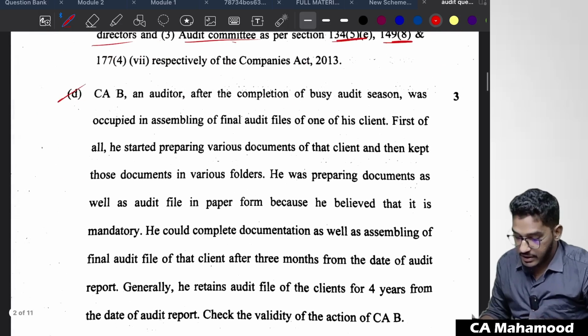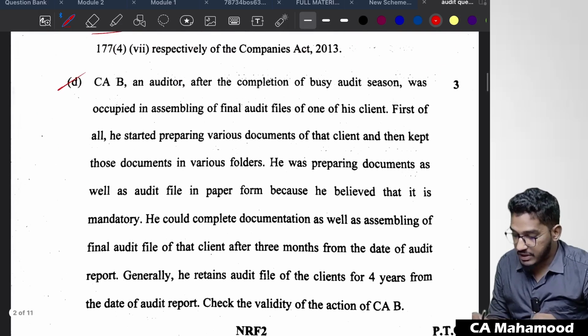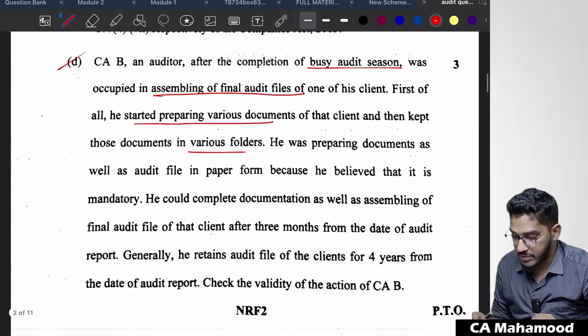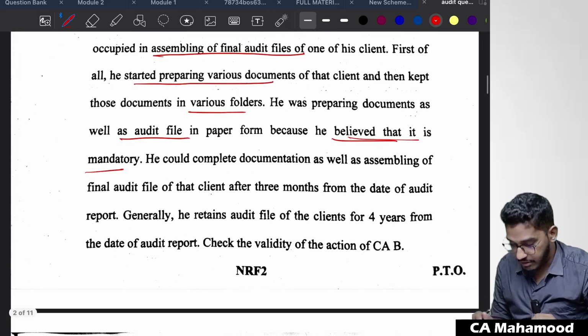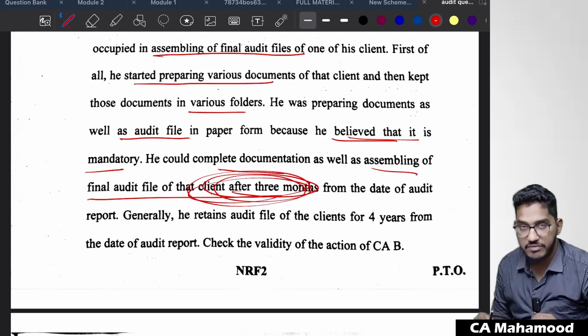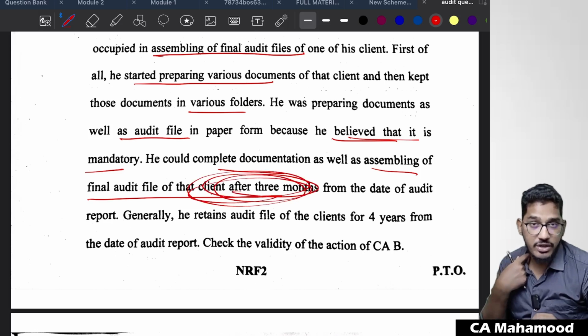Next question. CAB, an auditor, after the completion of busy audit season, was occupied in assembly of the final audit file of one of his clients. First of all, he started preparing various documents of that client and then kept those documents in various folders. He was preparing documents as well as the audit file in paper form because he believed that it is mandatory. He could complete documentation as well as assembly of the final audit file of the client after 3 months. He completed that assembly of the final audit file after 3 months.